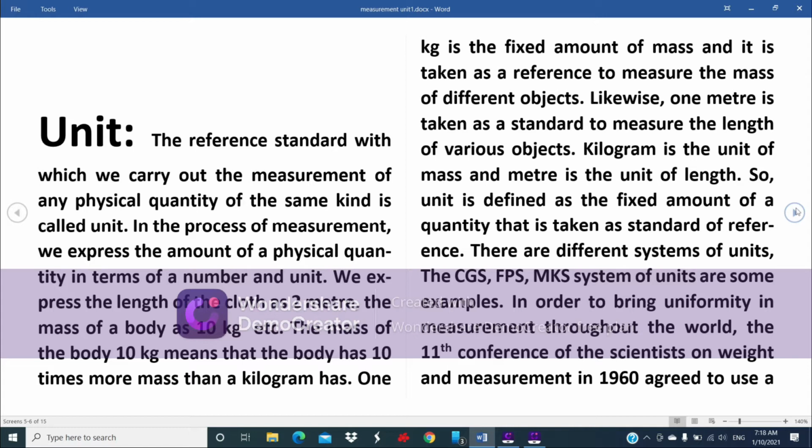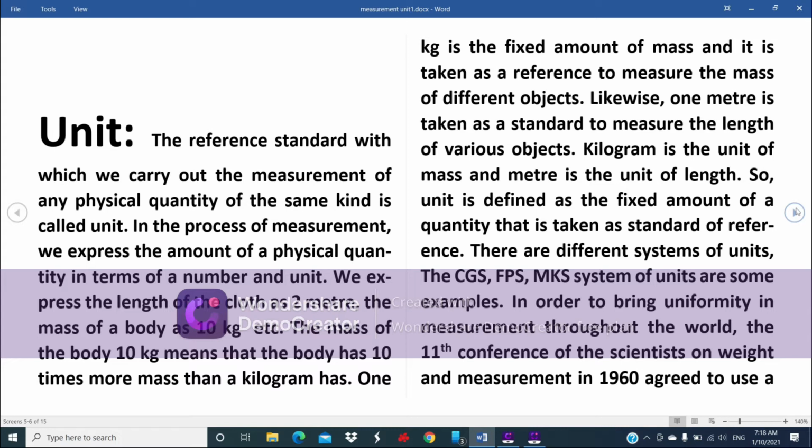Likewise, 1 meter is taken as a standard to measure the length of various objects. Kilogram is the unit of mass, and meter is the unit of length. So, unit is defined as the fixed amount of a quantity that is taken as standard of reference.